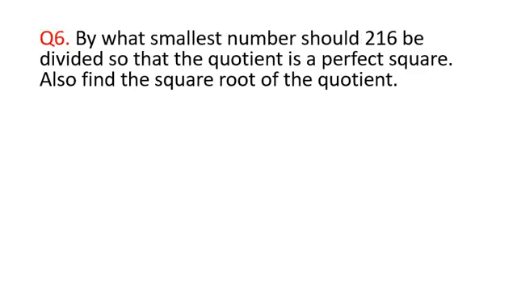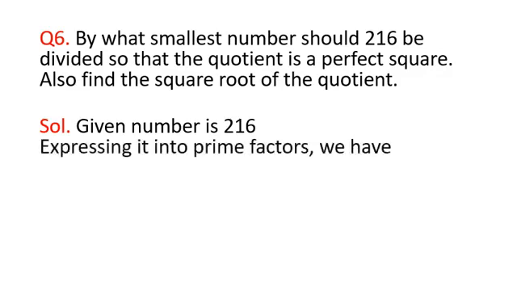Now question number 6 is, by what smallest number should 216 be divided so that the quotient is a perfect square? Also find the square root of the quotient. Now again we need to do the prime factorization of 216. Expressing it into prime factors, we have these factors.